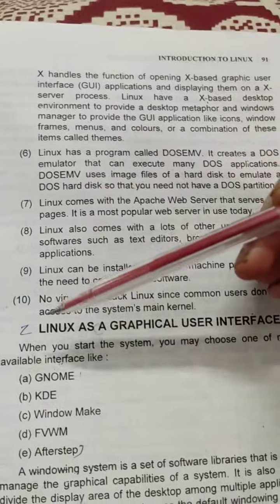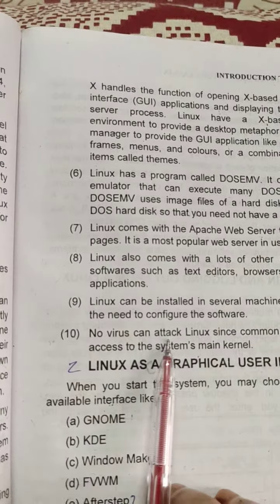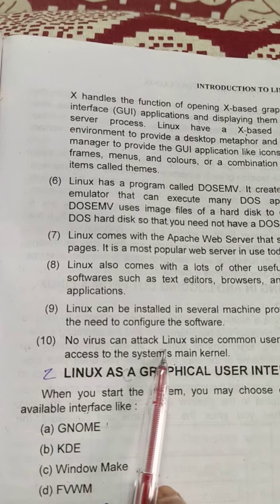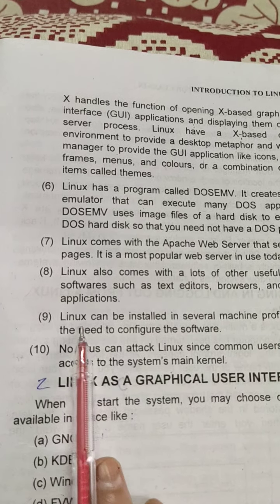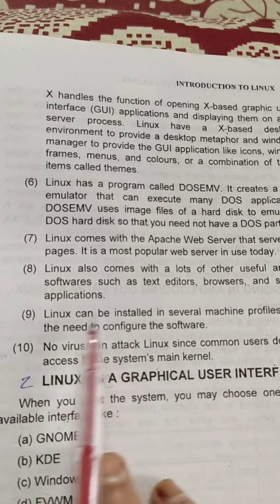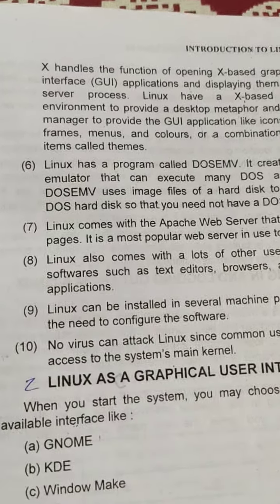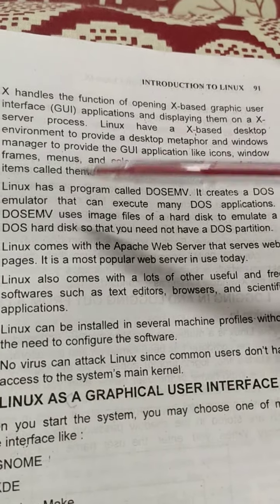Next, no virus can attack Linux. The advantage of Linux is that it can be easily installed on many computer systems because it is freely available on the internet.